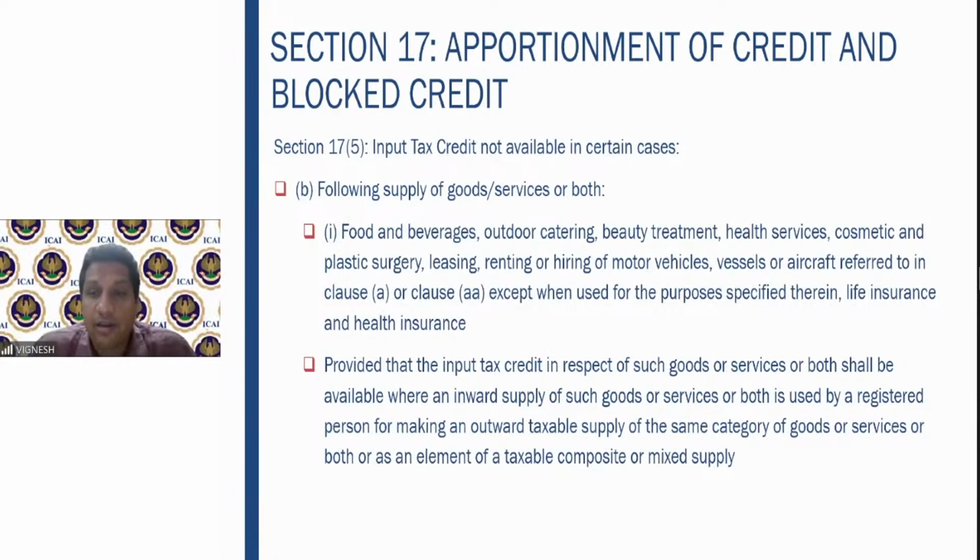Renting or hiring of motor vehicles, vessels, aircraft referred to in (a) or (aa), except when used for the purposes specified therein. That means if you are renting the motor vehicles and you are imparting the training, then it is allowed. For the purposes mentioned in (a) and (aa), if you are using it for that, then you can claim. Then life insurance and health insurance also is there.